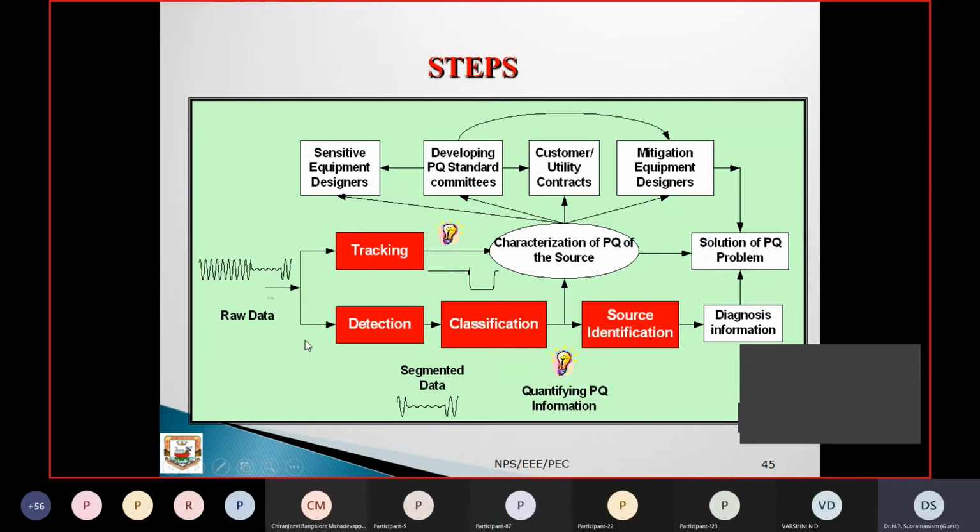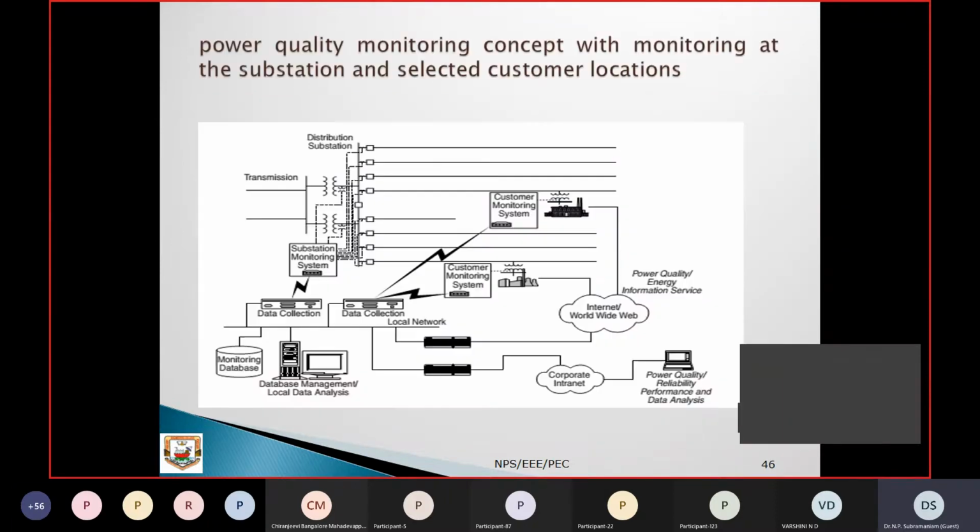Another is, from the raw data we cannot do it directly, we have to detect and classify, by using segmentation of the data, quantifying some information and doing some diagnostics, then we can get the solutions. Sometimes you can take a certain decision, sometimes we need information from other supporting teams. So that's about the detailed steps of this particular thing.